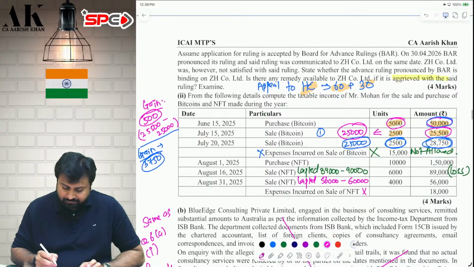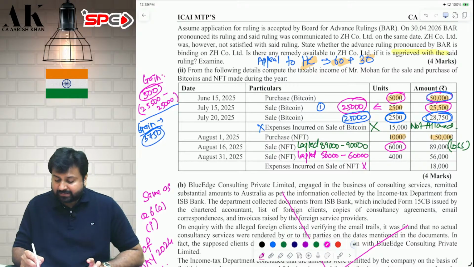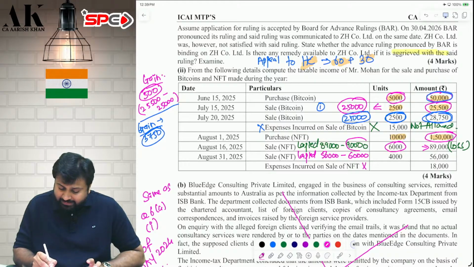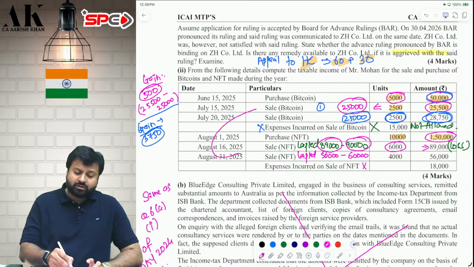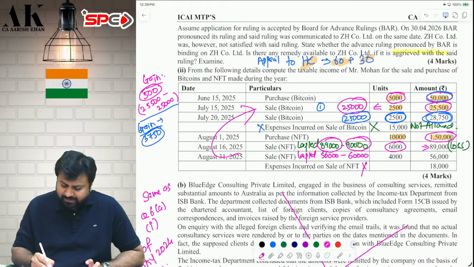What about NFT? Same. 10,000 NFT you are purchasing for 1,50,000. You are selling 6,000 NFT, which means 60%, for 89,000. So the cost of 60% comes to how much? 90,000. But you are selling for 89,000. There is a loss. This loss lapses. You cannot set off this loss against Bitcoin. Not allowed. Expenses also not allowed. Losses also not allowed.